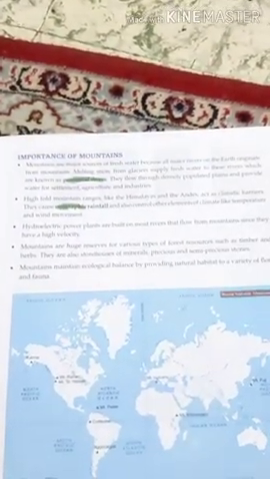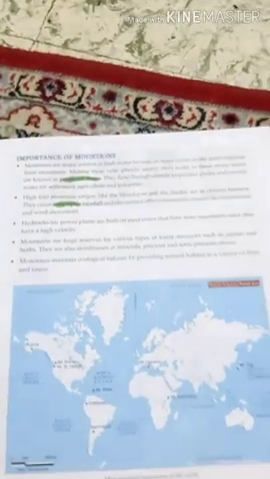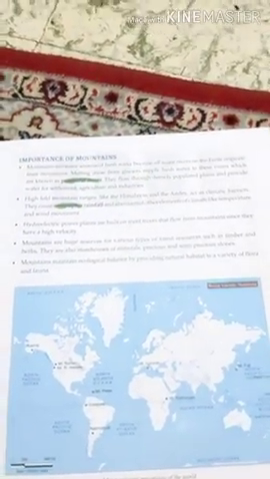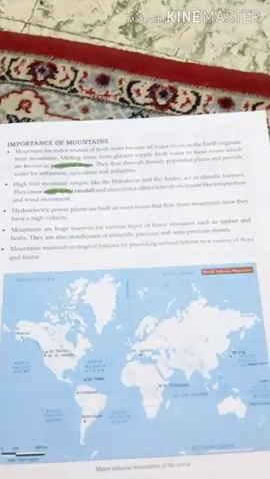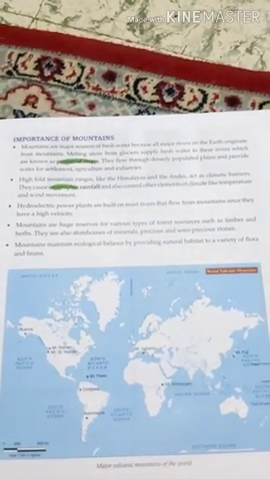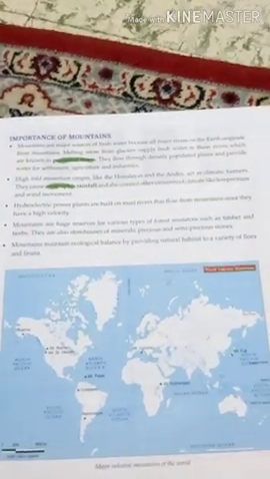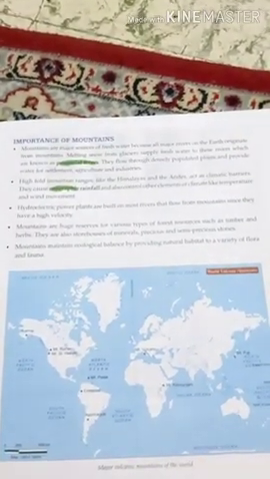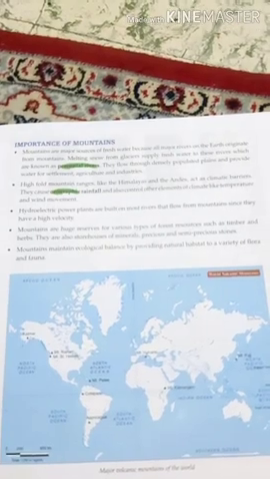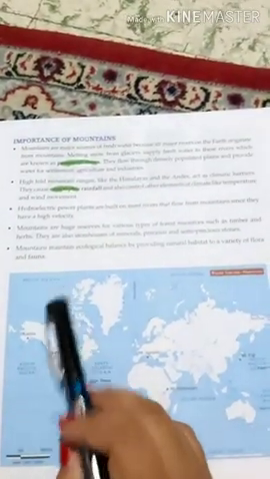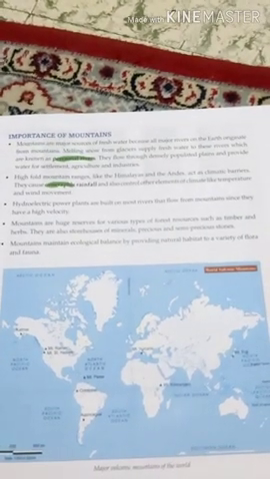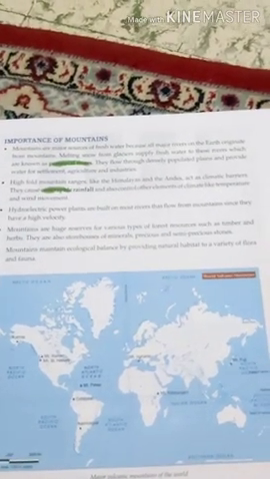Hydroelectric power plants are built on most rivers that flow from mountains since they have high velocity. Mountains are huge reserves of various types of forest resources such as timber and herbs. They are also a storehouse for minerals and precious and semi-precious stones. Mountains maintain ecological balance by providing natural habitat to a variety of flora and fauna.